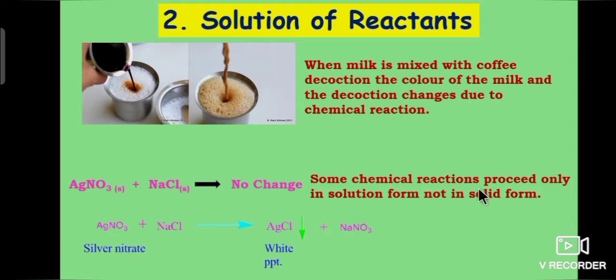Some chemical reactions proceed only in solution form, not in solid form. For example, silver nitrate and sodium chloride both are in solid form. If we mix them together, there is no reaction, no change in those two substances. But if you take silver nitrate and sodium chloride as a solution, we will get silver chloride as a white precipitate. So, some chemical reactions proceed only in solution form, not in solid form.